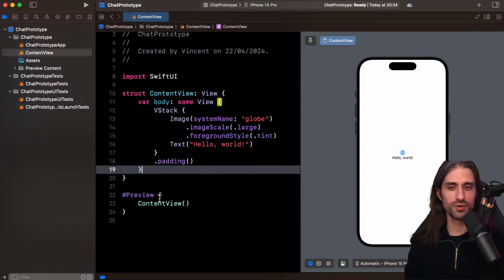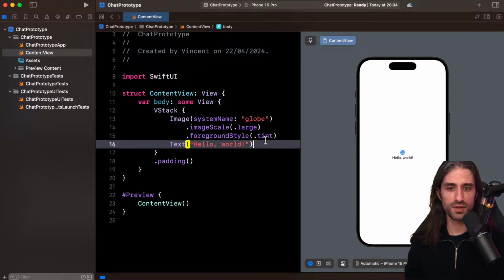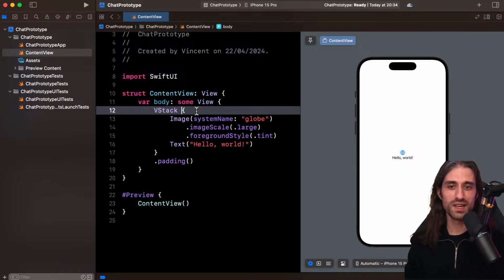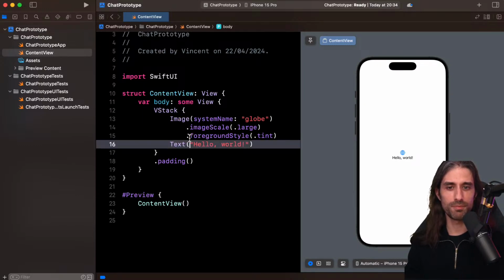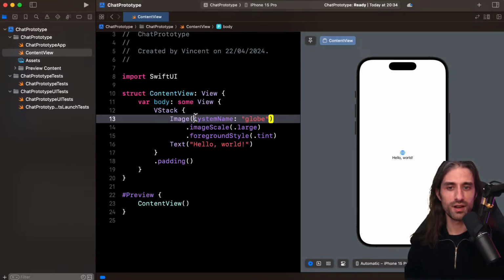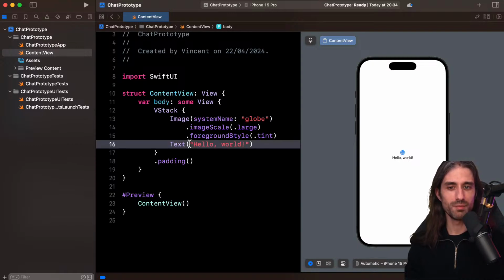It's a shortcut. Also, if you go over a closing brace or parenthesis, you can see that the corresponding opening one is highlighted. Sadly, it doesn't work. Actually, it works for the opening curly brace, but it doesn't seem to work for the parenthesis for some reason. Here it works for the opening one, but not here, so it might be a small bug in Xcode.